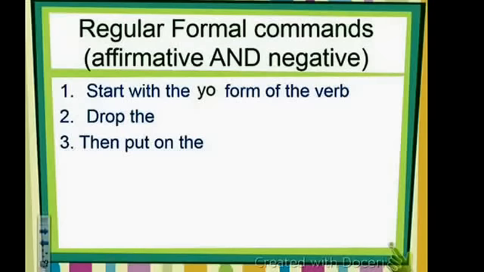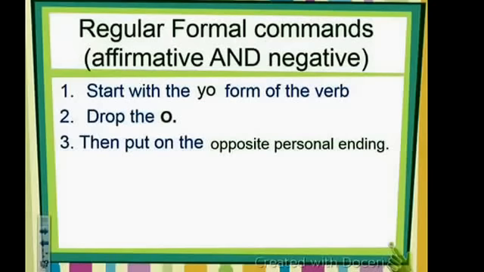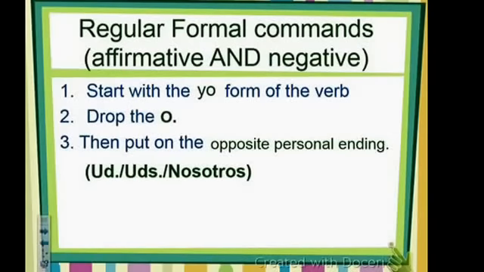So we're going to start with the yo form of the verb. We're going to drop the O, and we're going to put on the opposite personal ending. So if it's an AR verb, the opposite vowel is E. If it's an ER or IR verb, the opposite vowel is A. Okay? And we're dealing with usted, ustedes, or nosotros. Those are the personal endings we need.